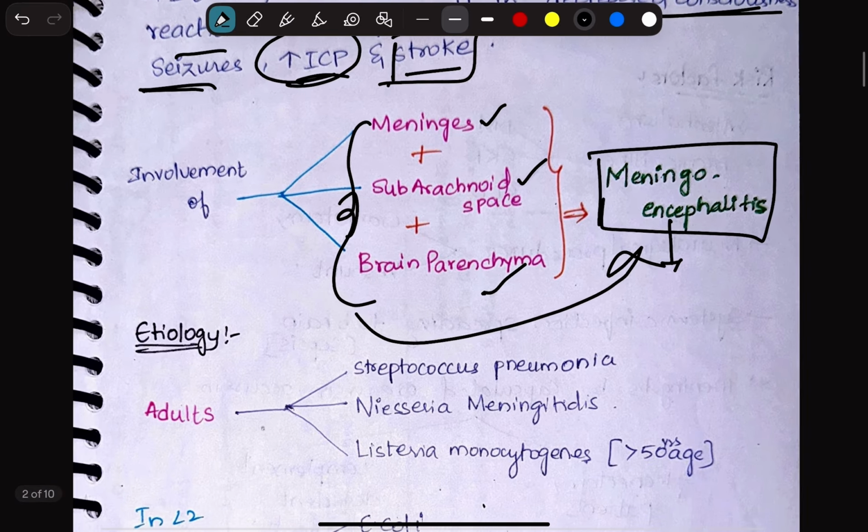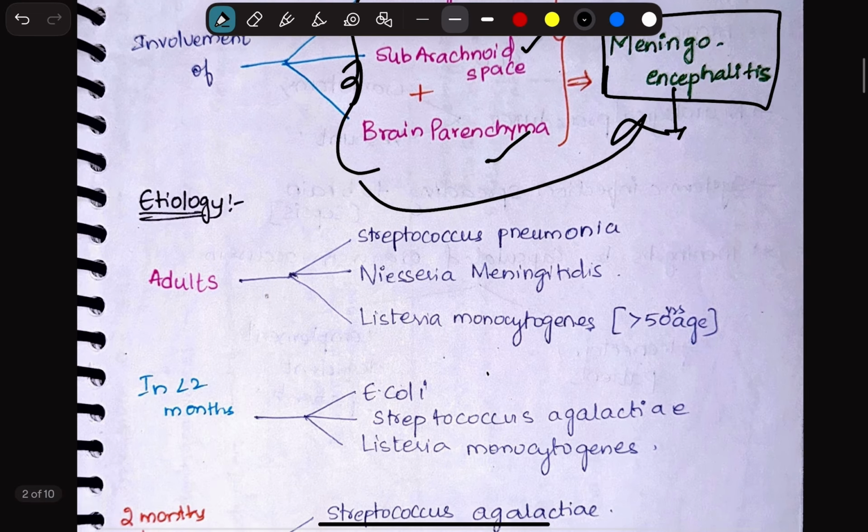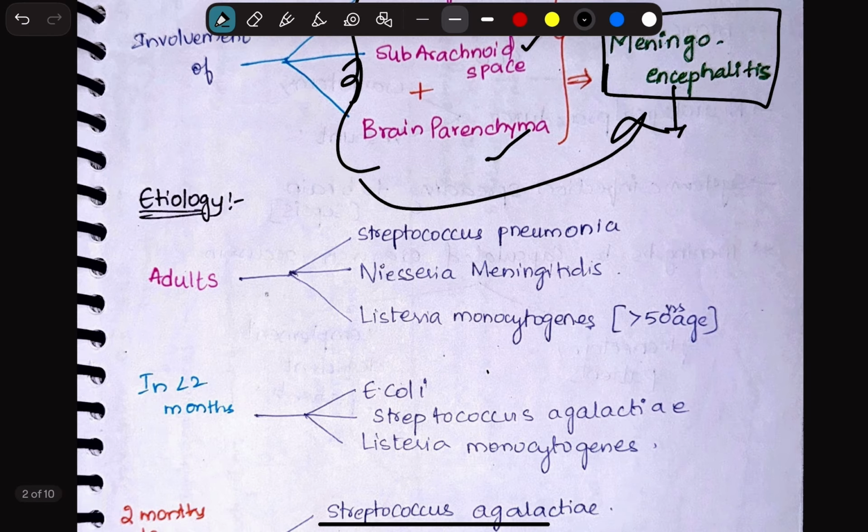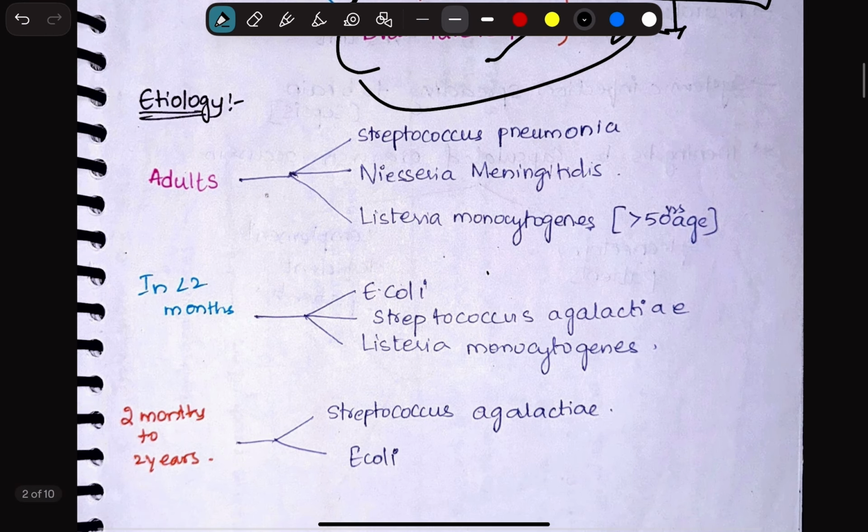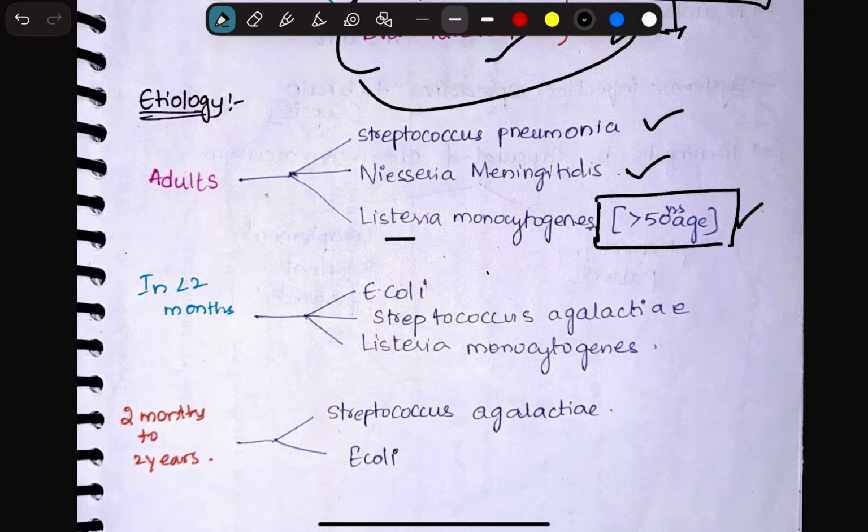Okay, so now let us move on to etiology. So etiology is classified according to the age, right? So here we have different etiological factors or organisms according to the age. In adults, we find Streptococcus pneumoniae, Neisseria meningitidis, Listeria monocytogenes. Okay, so this Listeria monocytogenes we usually see in patients who are above 50 years of age. So these three are the main important organisms that cause pyogenic meningitis in adults.